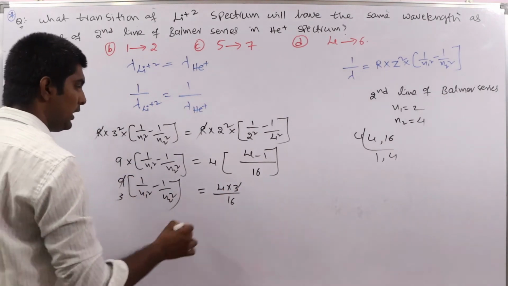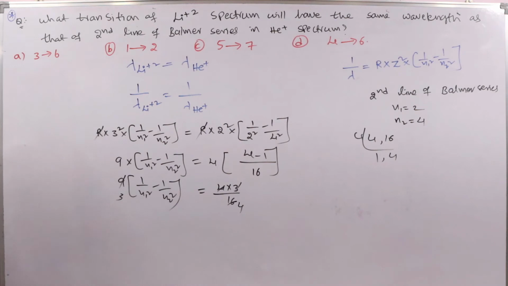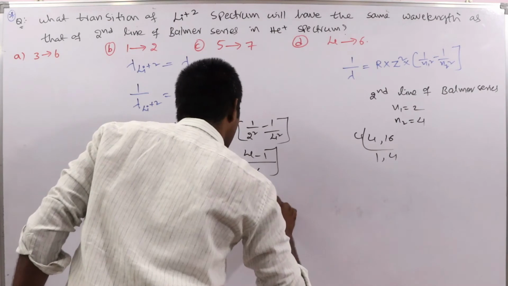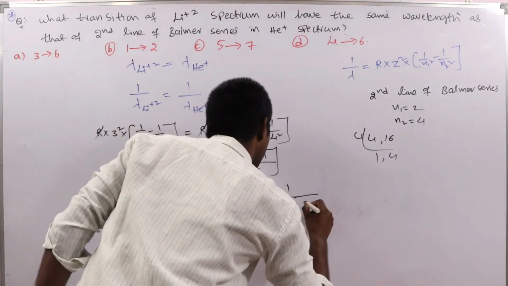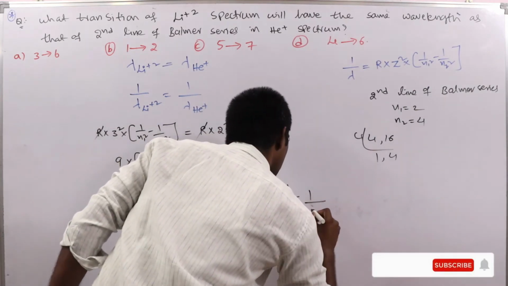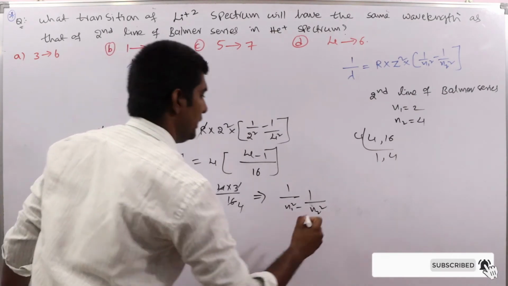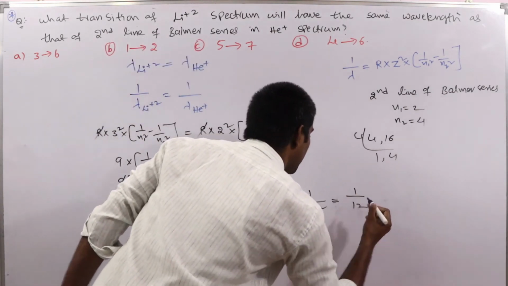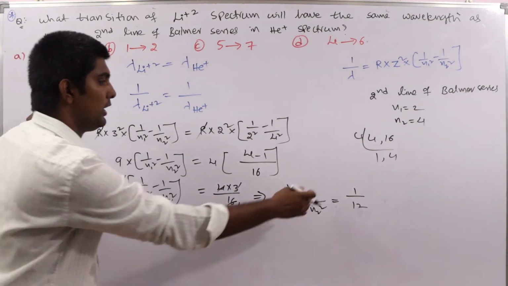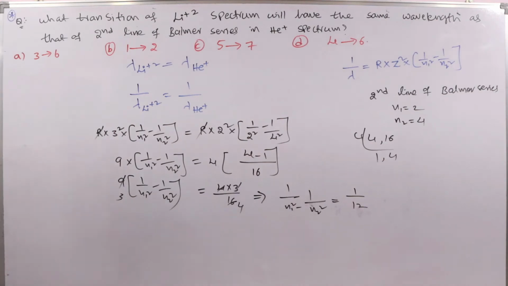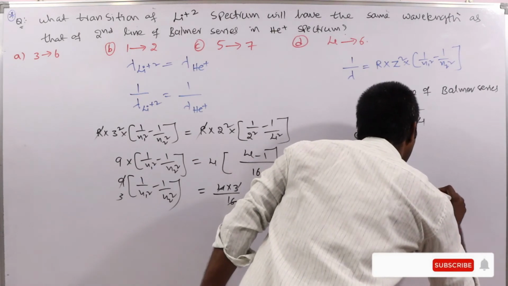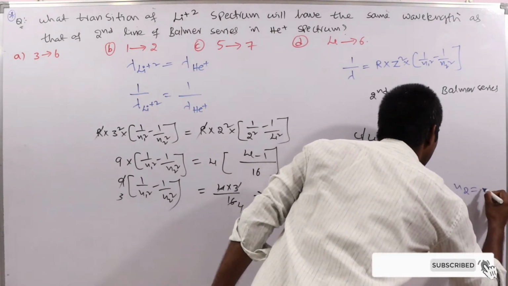Finally 1 by N1 square minus 1 by N2 square is equal to 1 by 12, taking the 3 to the right side. So this condition is satisfied when N1 is equal to 3 and N2 is equal to 6.